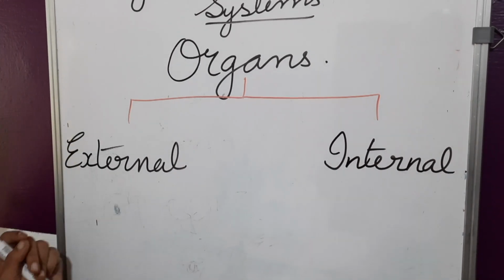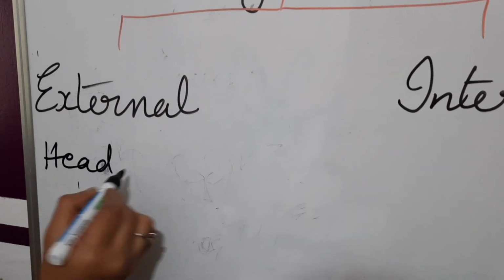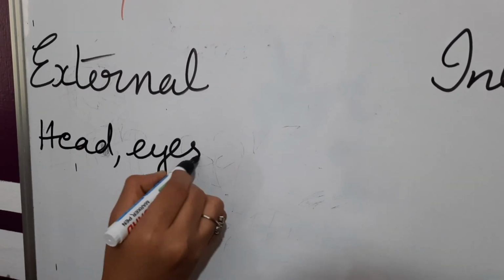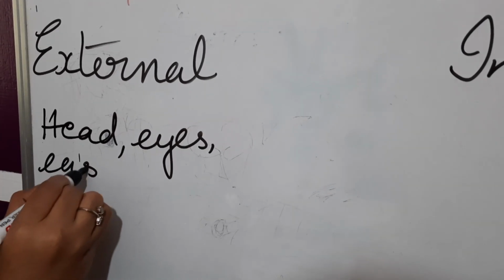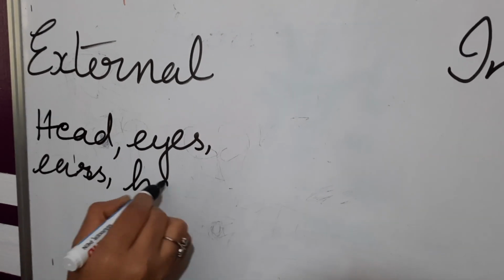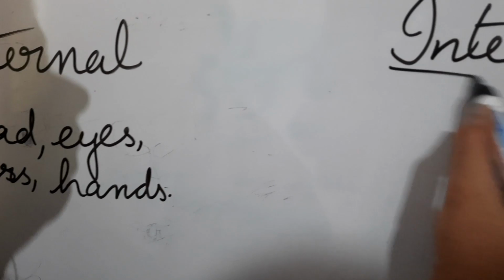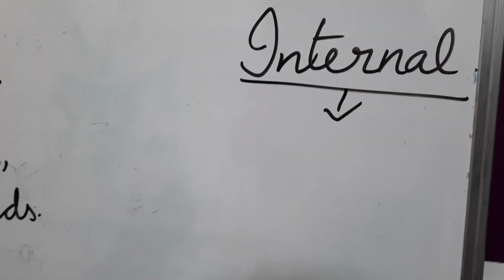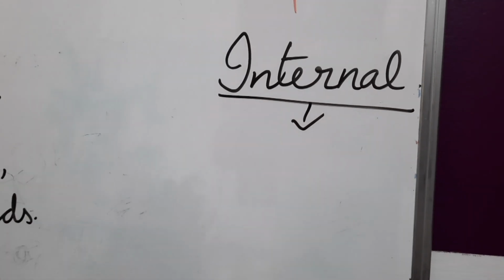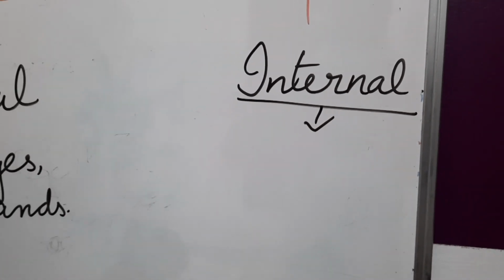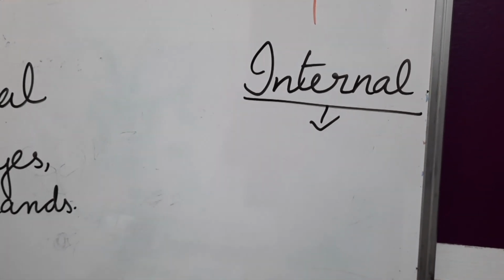For external, you can give many examples. What are they? Head, then eyes, ears, your hands. What all examples you can give? Then again, internal organs. There are different internal organs. That is what we are going to see again. So moving on to it, we will see the internal organs. First I will tell, then we can write it on the board.